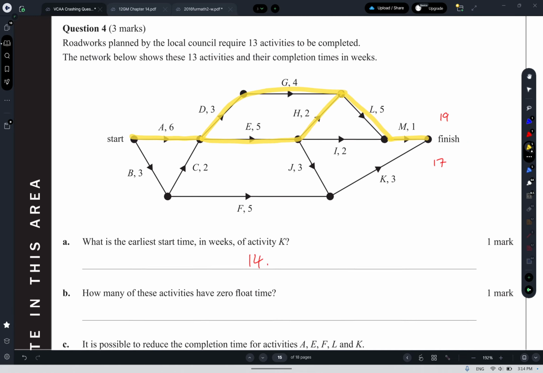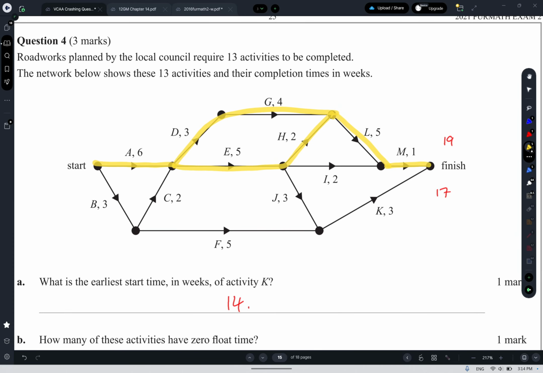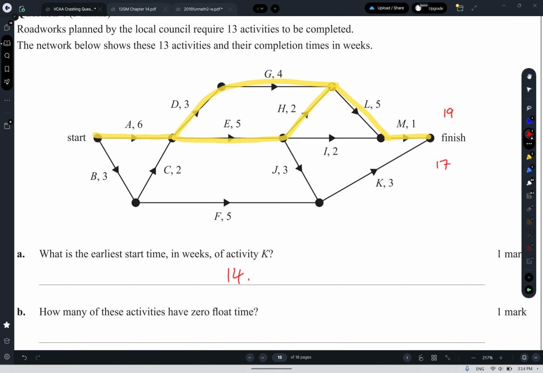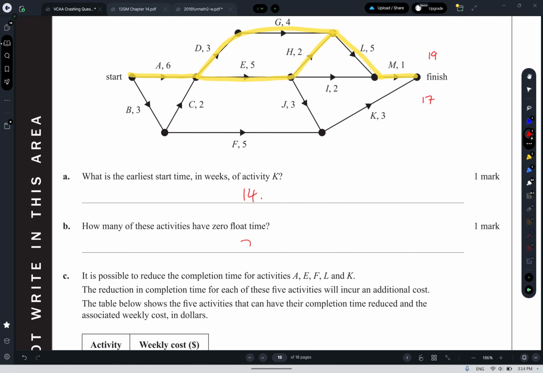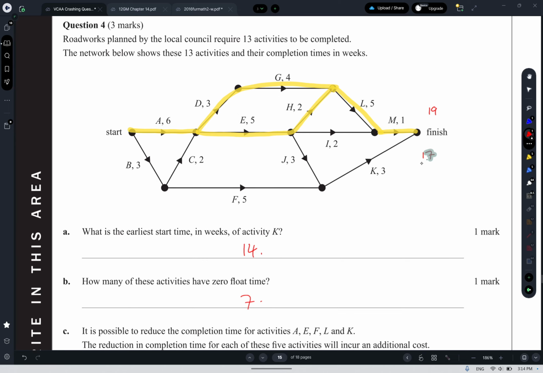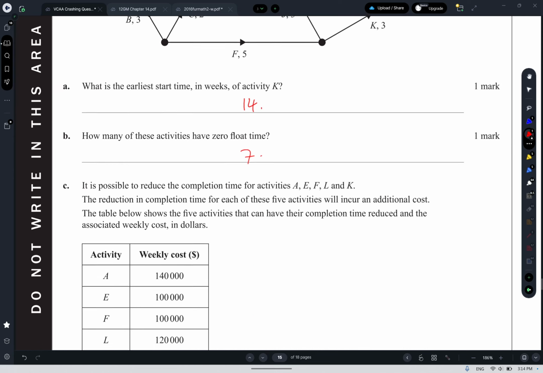Meaning, the number of activities with zero float is 1, 2, 3, 4, 5, 6, 7. So all of the activities on the critical path have floats of 0, so there's going to be 7 of those. Certainly a little bit tricky, I guess. We'll keep a note that that duration was 19. It's also handy to note that the duration of the other route we found was 17. That's pretty close if we have to do some crashing.